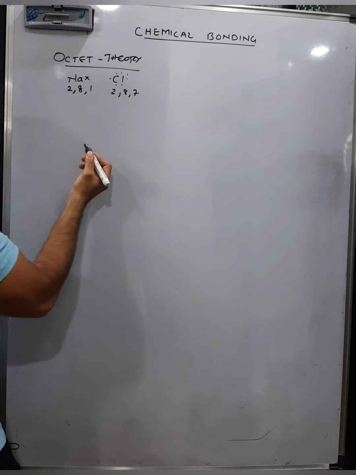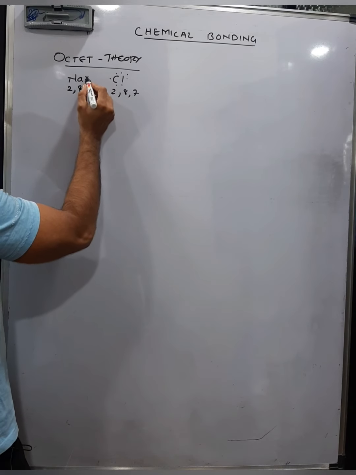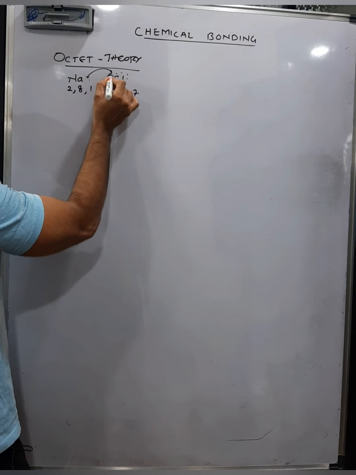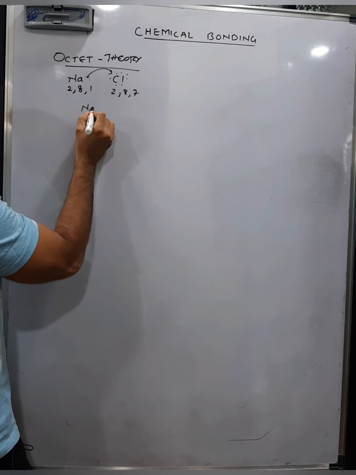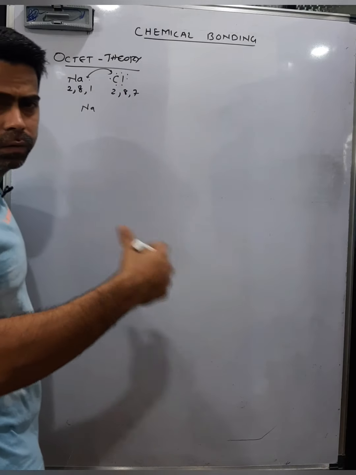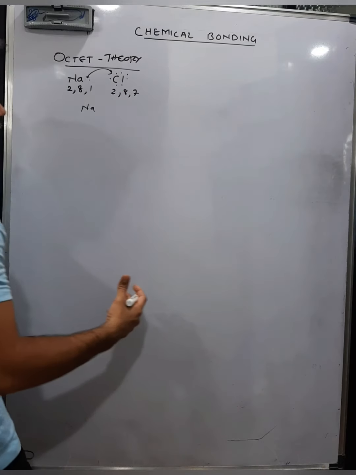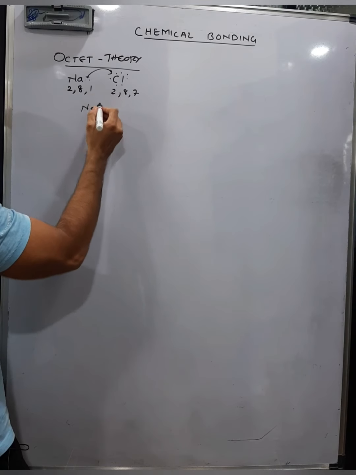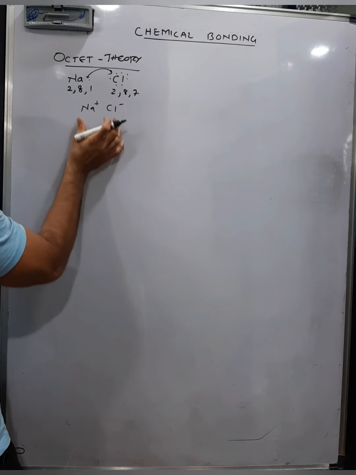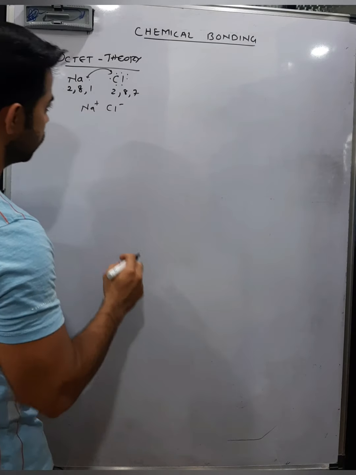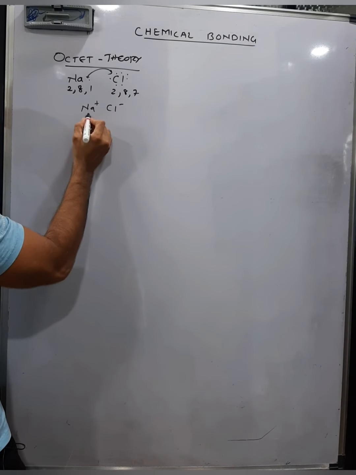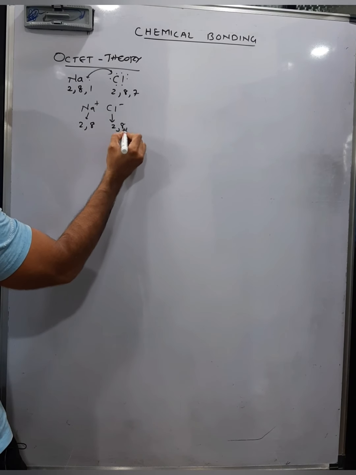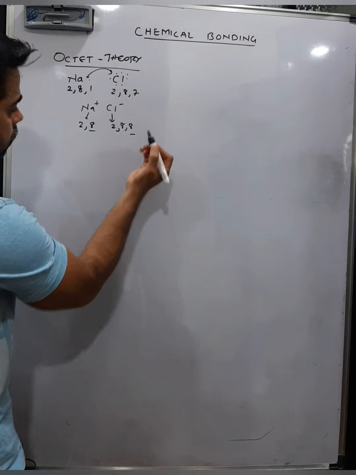So when sodium and chlorine come together, the electron from sodium goes to chlorine to form an ionic bond. You are aware of why this electron travels: because of the greater electronegativity difference, low ionization potential and high electron gain enthalpy. They convert themselves into Na+ and Cl-, held together by electrostatic force of attraction. Now Na+ becomes 2, 8 and Cl- becomes 2, 8, 8. So the octet is complete.